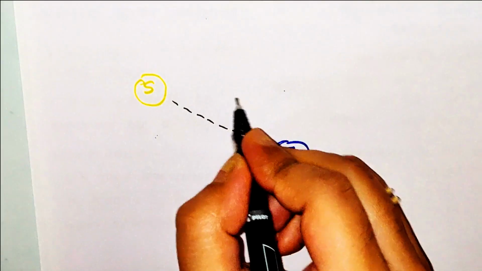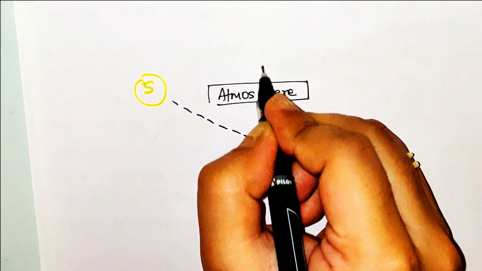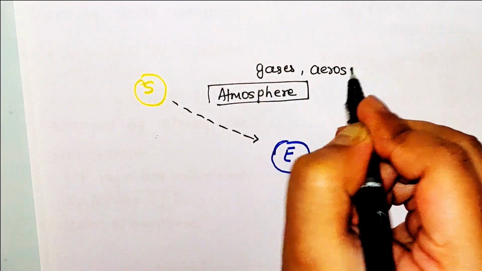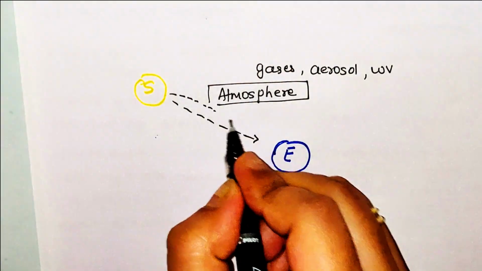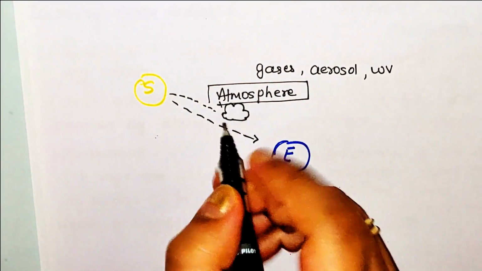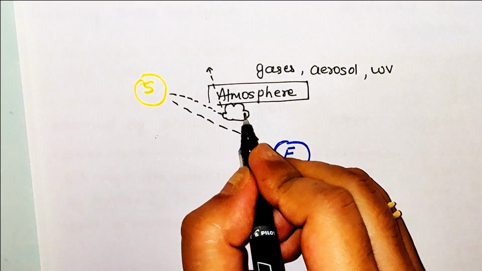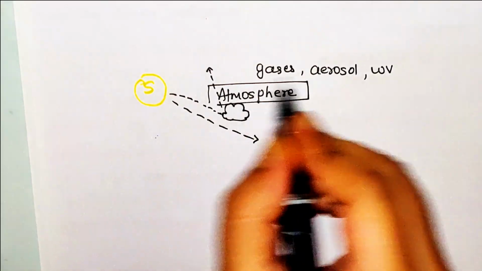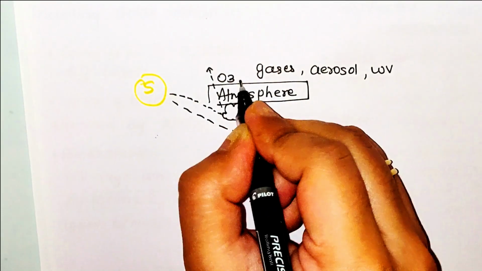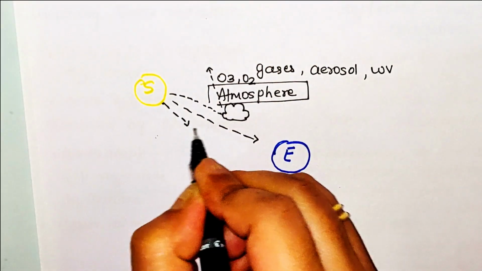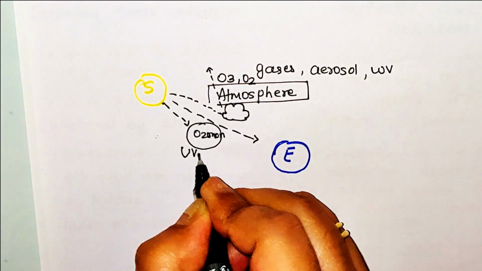Between the sun and earth there is atmosphere. In our atmosphere there are many gases, aerosols or water vapors. Some of the solar radiations while traveling towards the earth will be reflected off the clouds. So some of the solar radiations will hit the cloud and they will be reflected back. Now apart from clouds there are many gas molecules. So in the upper atmosphere there are oxygen and ozone molecules. Some of these short waves or radiations will be absorbed by ozone, which is mostly the ultraviolet rays.